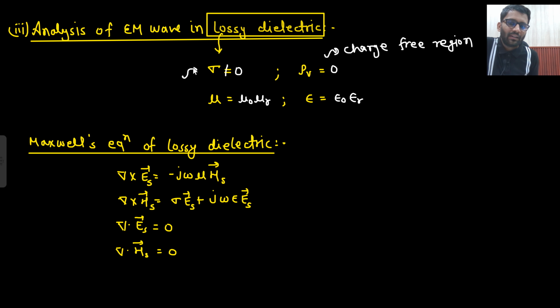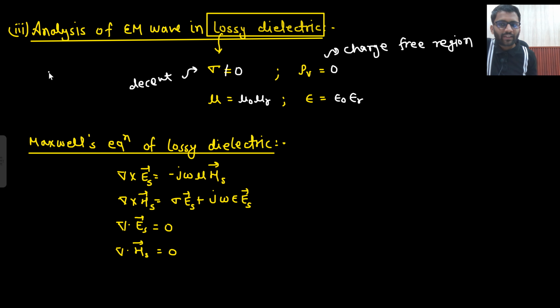Now what about sigma? Is it too high? No. Is it too low? No. It is some decent value. I will write decent. Sigma is some decent value. It is not near to 0. It is neither near to infinity. It is somewhere in between. Okay. So I am writing sigma is some decent value. So this is like a general medium.